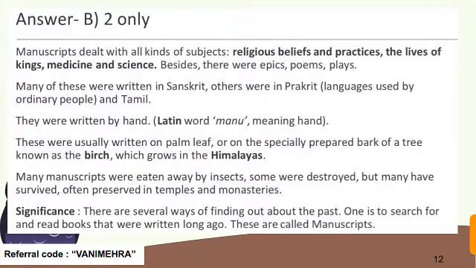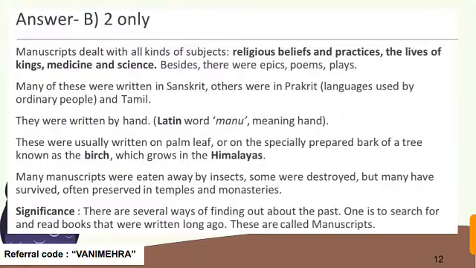For example, at that time the rulers, kings, queens, if they won a battle, did some important work, had any religious belief practices, or any finding, any record kept by rulers, kings and queens as a written record was kept in a manuscript. Like inscriptions are on hard surfaces, and manuscripts are on palm leaf or the bark of a tree.